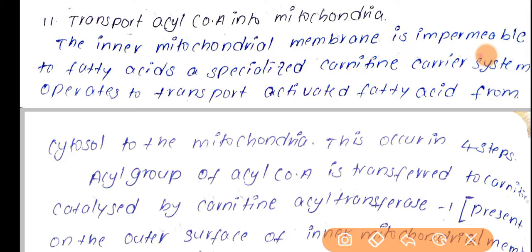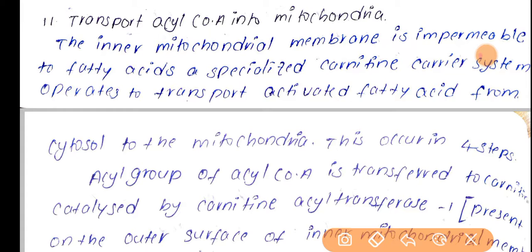So basically beta oxidation should be carried in the mitochondrial matrix, and here the activation process only takes place in the cytosol due to the presence of thiokinase, which is an important enzyme for this activation. After activation, this acyl-CoA should move to the mitochondria. So how is it transported? With the help of a carrier protein, that is carnitine.